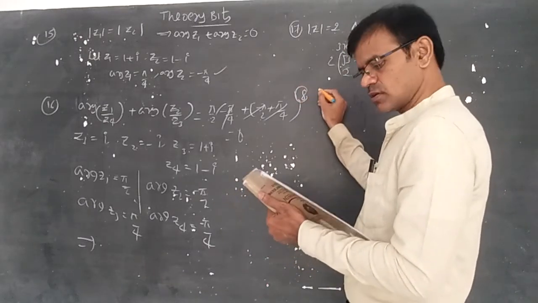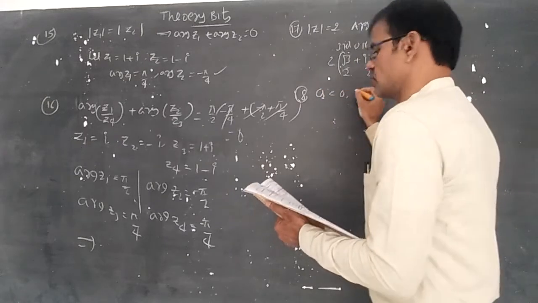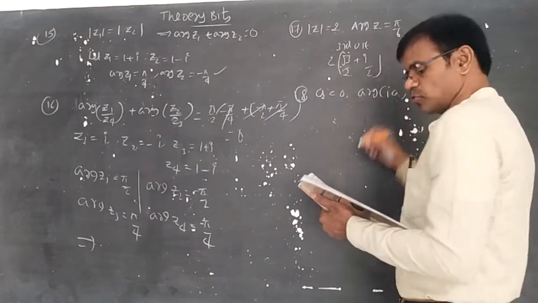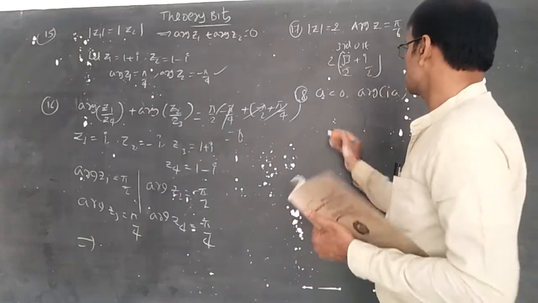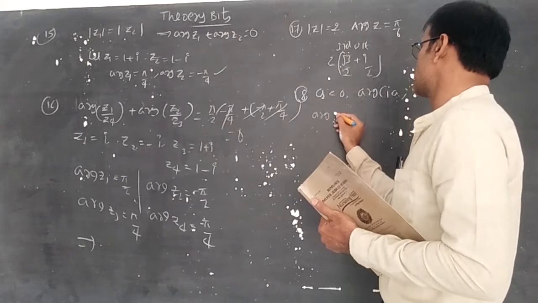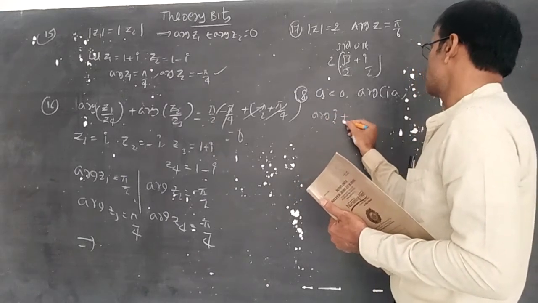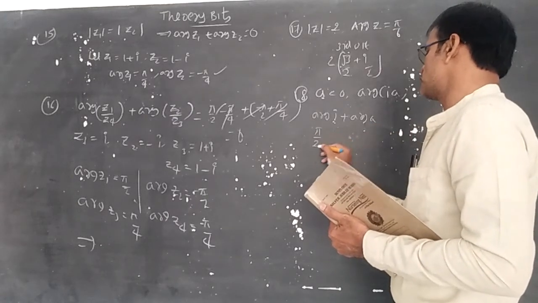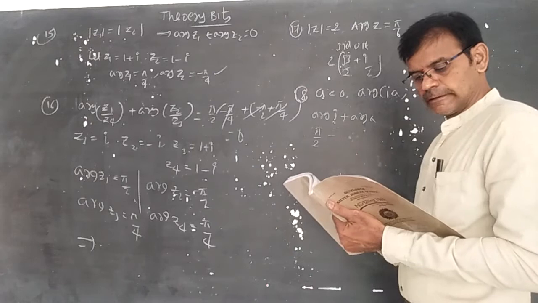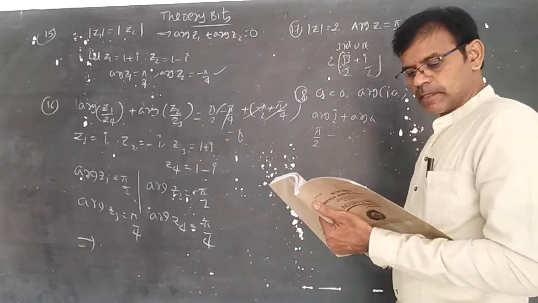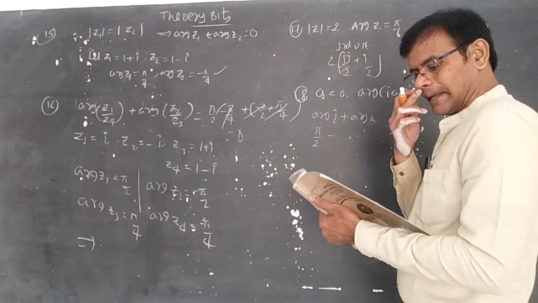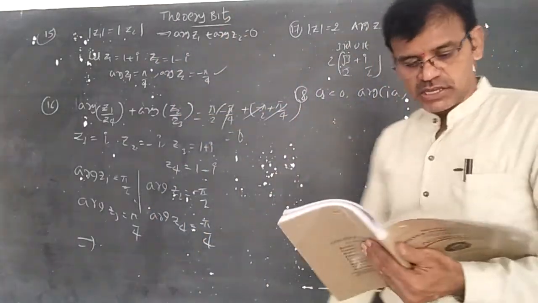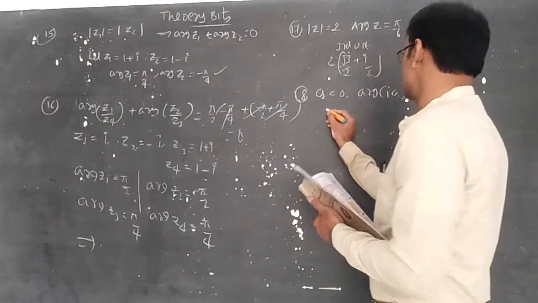Next, the 18th question. A less than 0 is given, so A you should take as a negative value. Argument of i A becomes argument of i plus argument of A. Argument of i is pi by 2 minus A. A less than 0, you did not give any particular number, simply A less than 0.